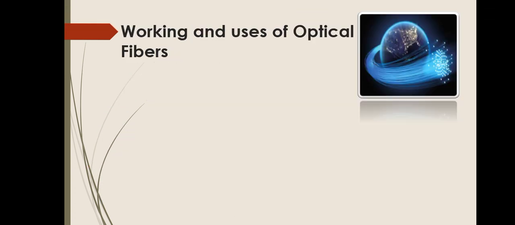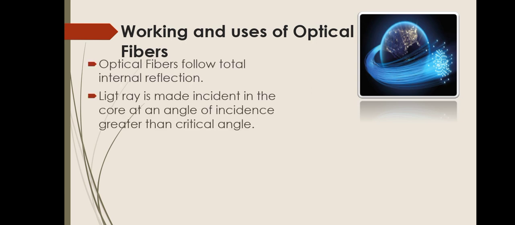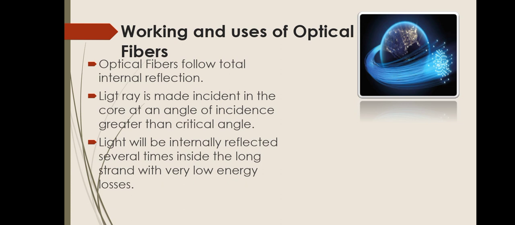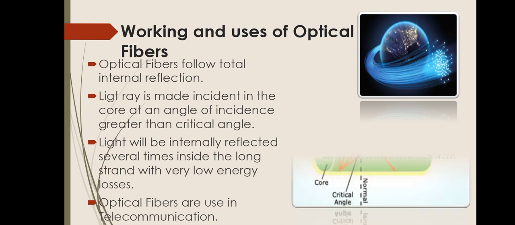Working and use of optical fibers. As we have discussed, optical fibers follow total internal reflection. Light ray is made incident in the core at an angle of incidence greater than critical angle. Light will be internally reflected several times inside the long strand with very low energy losses. Yes, the light ray is not lost here, so they are very useful means of telecommunication. They are mostly used in telecommunication fields.